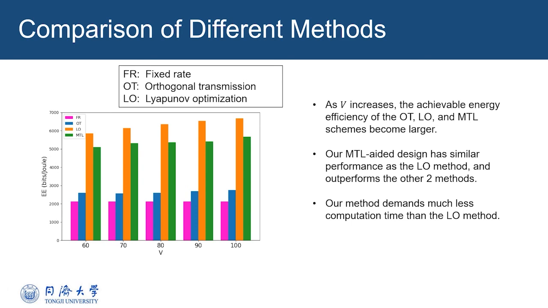Because the spectrum resources are divided into 2 parts, the orthogonal transmission method needs large powers to ensure the message quality of service requirements, which leads to lower energy efficiency. The fixed rate scheme intends to minimize the whole power consumption. However, a low power usage does not always mean a high energy efficiency. Although our method does not perform as well as the Lyapunov scheme, our method demands much less computation time than the Lyapunov optimization method.